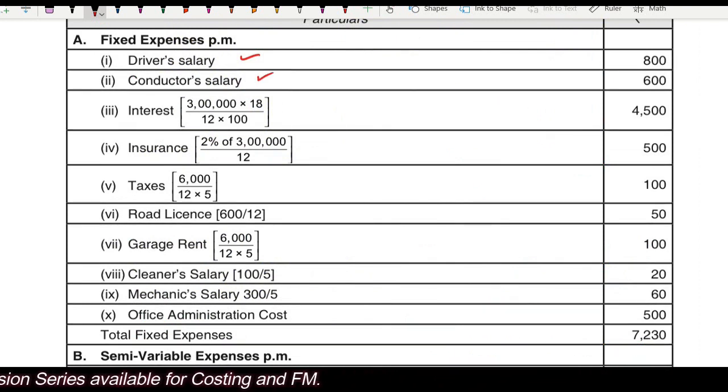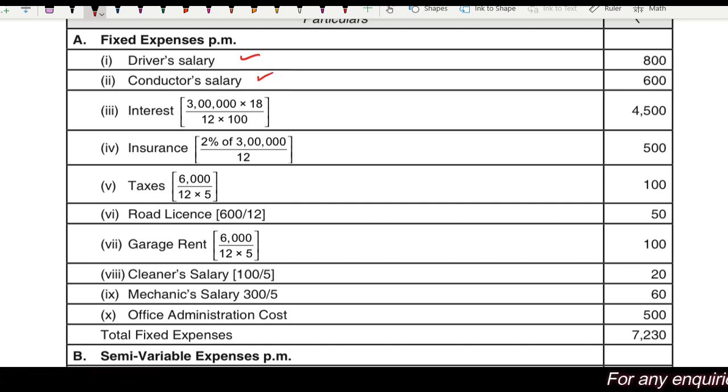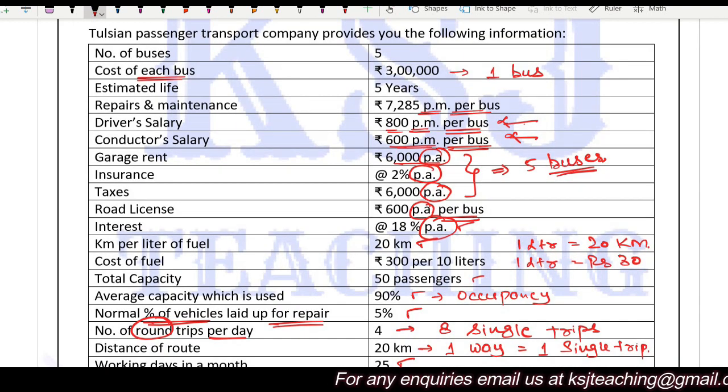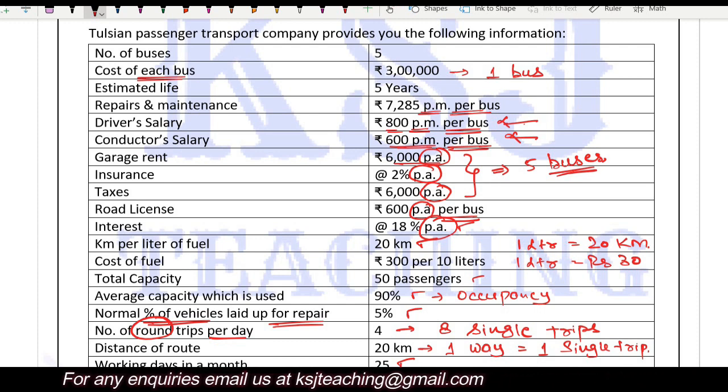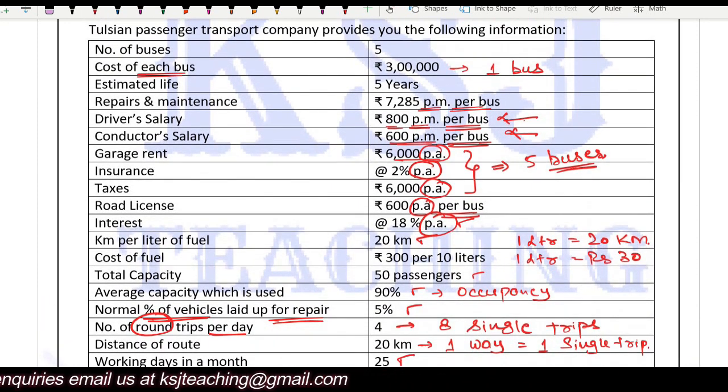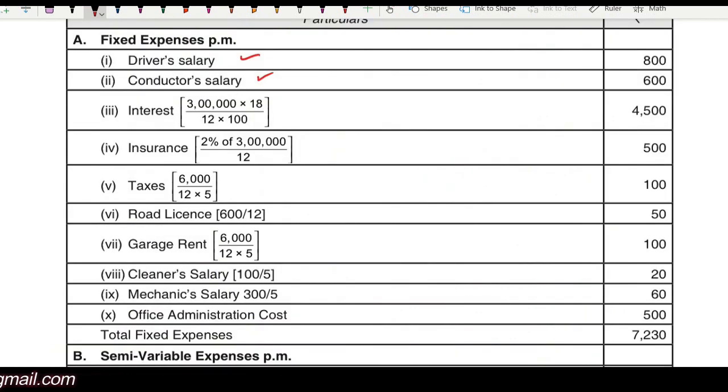Interest. What is interest? Interest is to be paid at 18%. Interest to be paid on the cost, right? Interest will be paid on the cost. Interest is 18% per annum on 3 lakh, which is the cost of the bus, right?